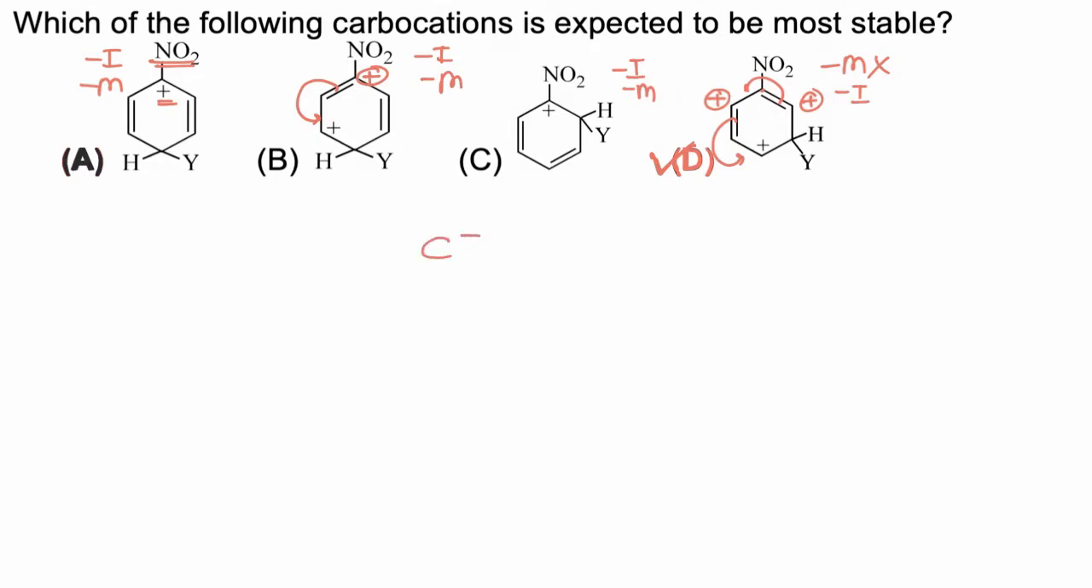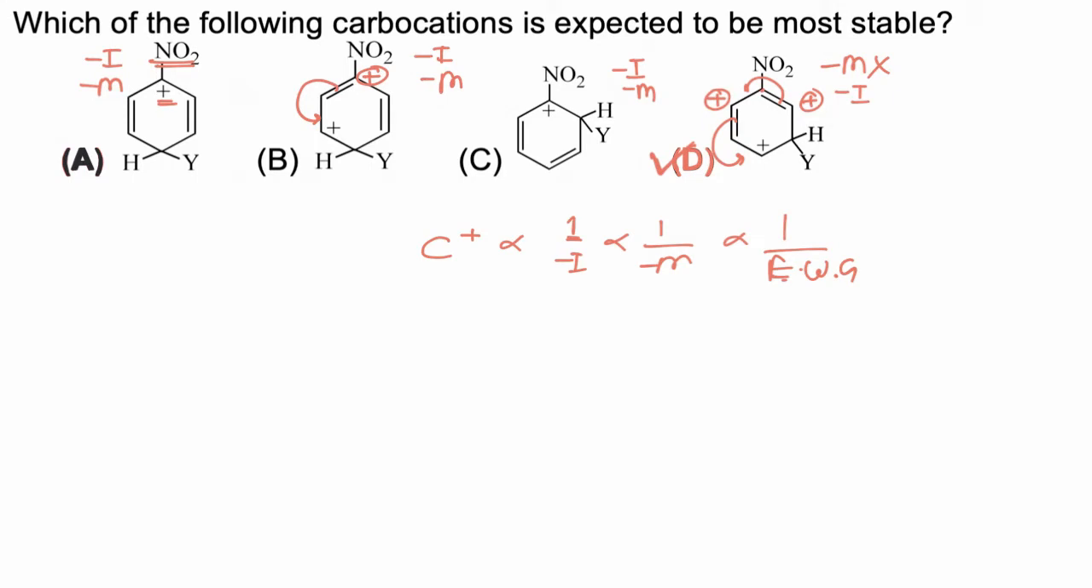So important point: stability of carbocation is inversely proportional to minus I and minus M effect. Any electron withdrawing group will destabilize a carbocation. A, B and C are having more electron withdrawing power and hence they are less stable, and comparatively D is more stable.